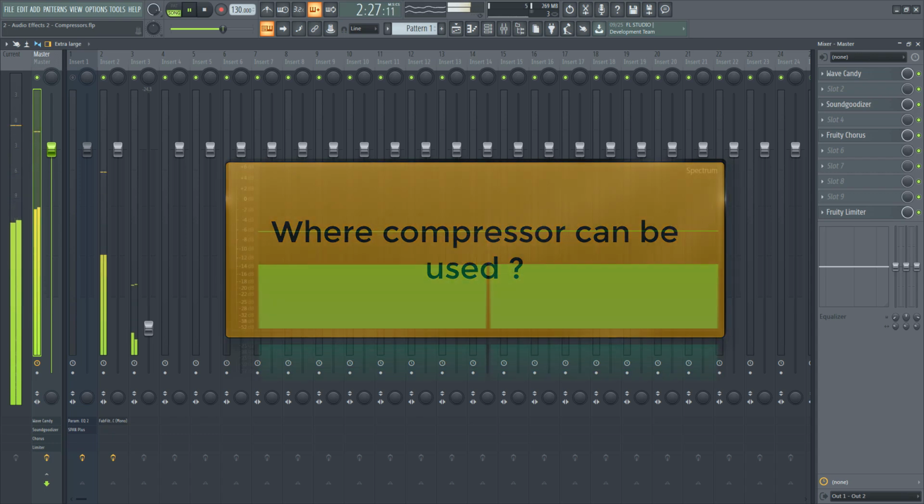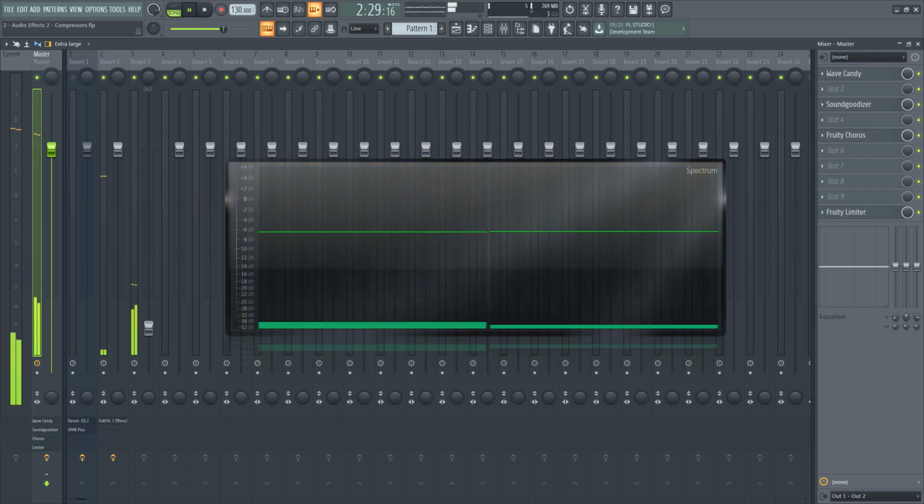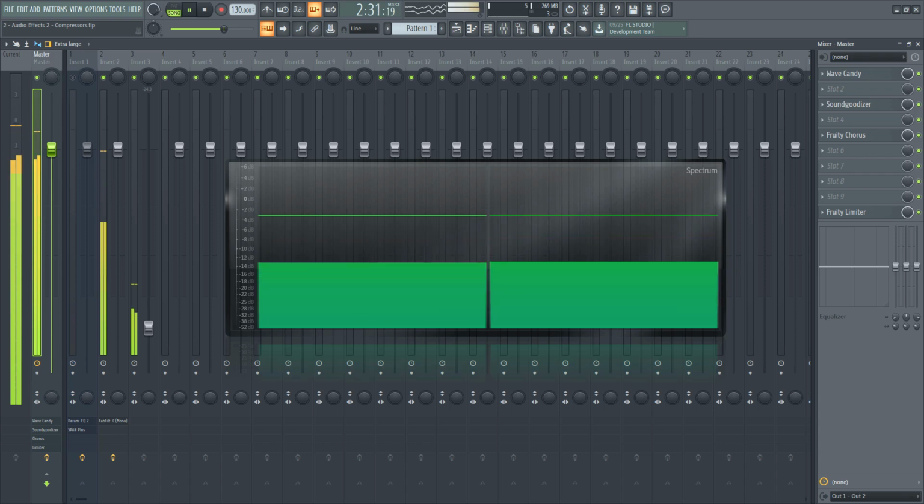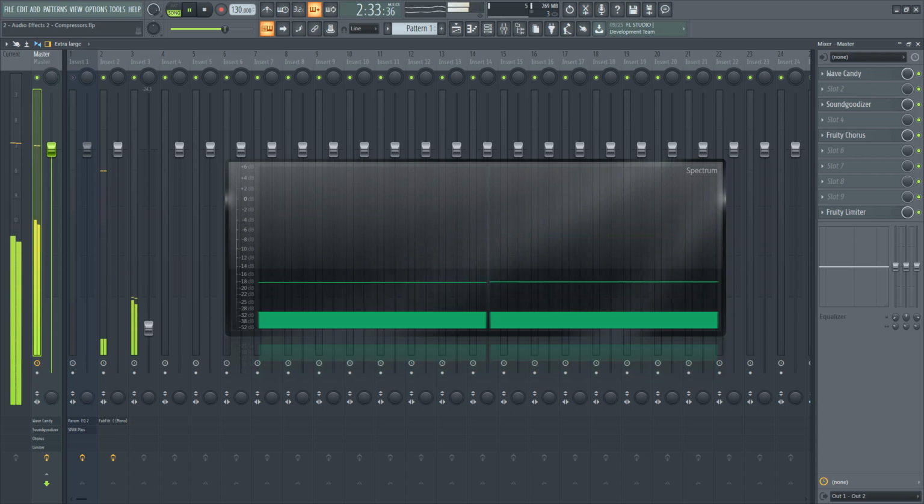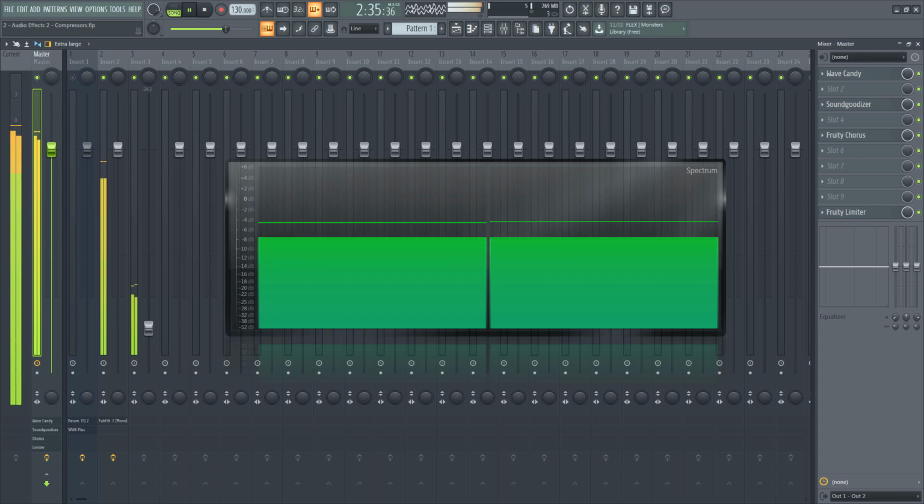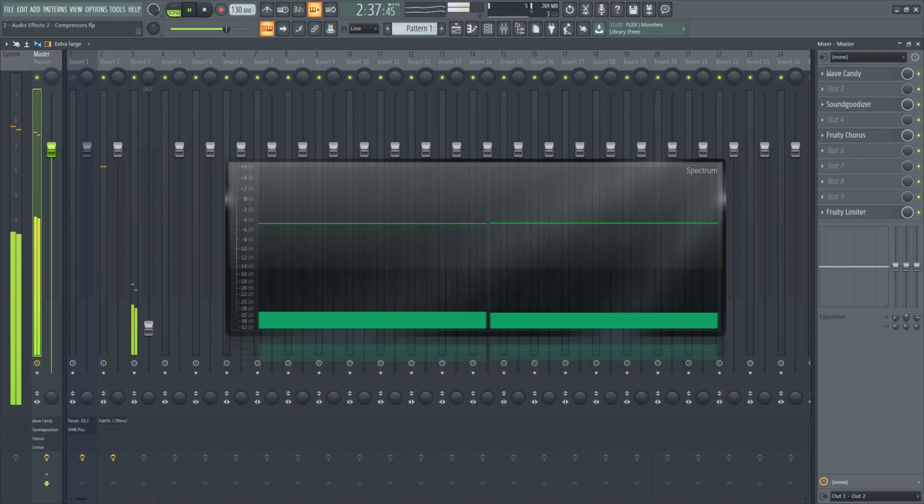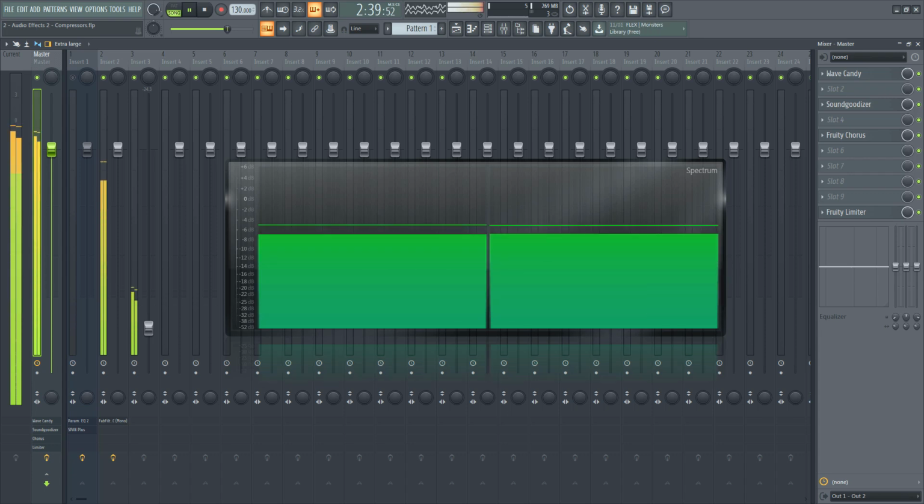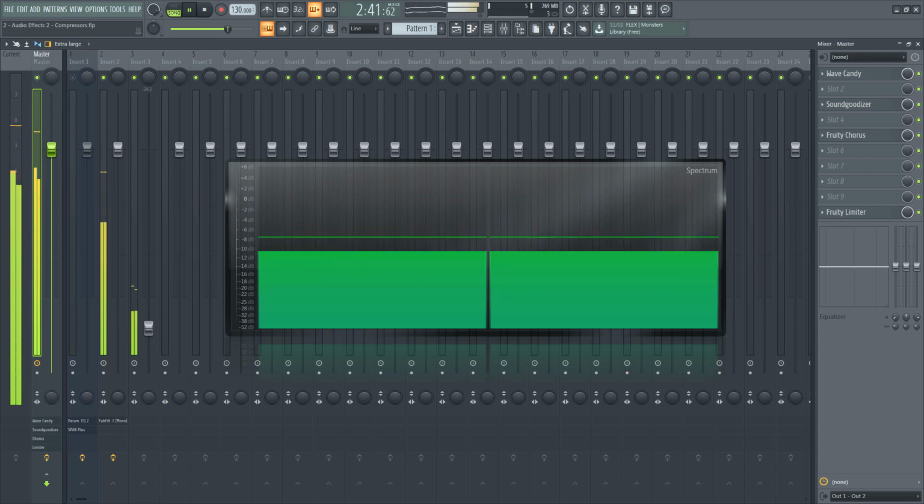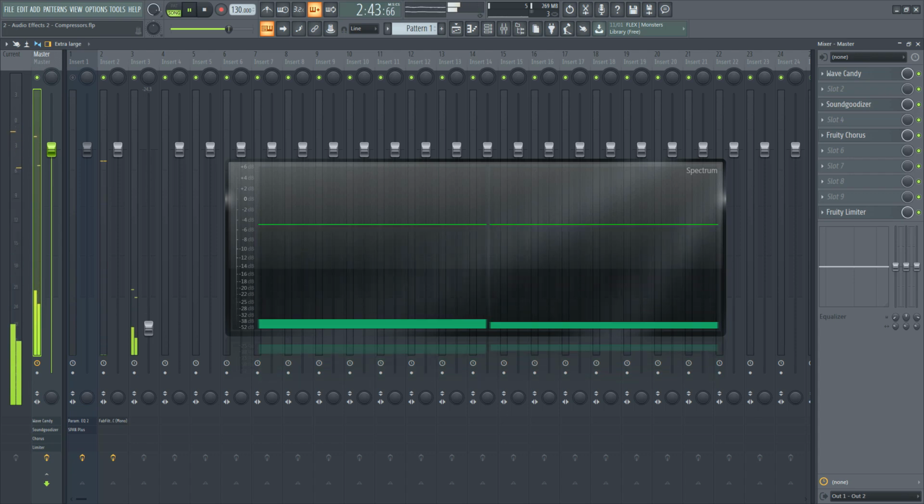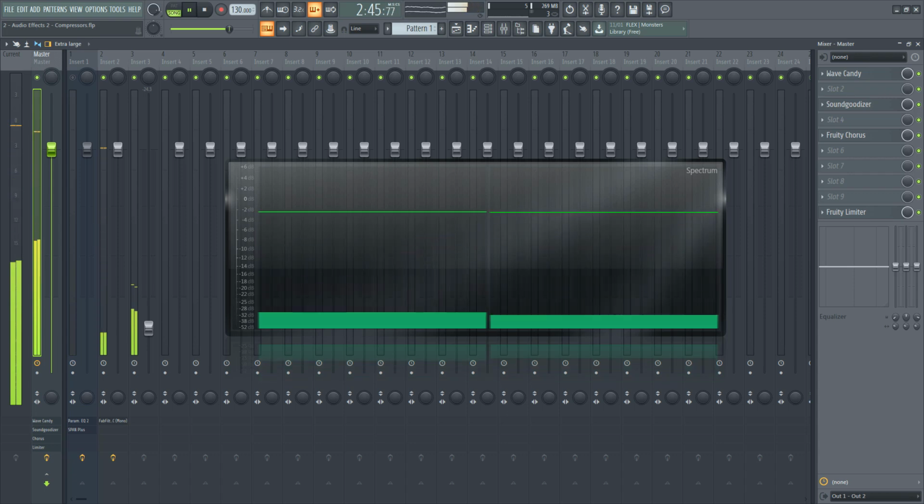Where can a compressor be used? Guys, there is no fixed rule, as one can use it anywhere or everywhere in individual tracks. But using it everywhere will fully squash the dynamics of the produced tracks, and the final track will be a product of the loudness war.